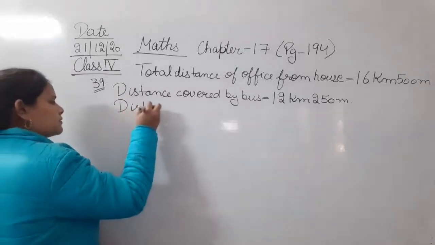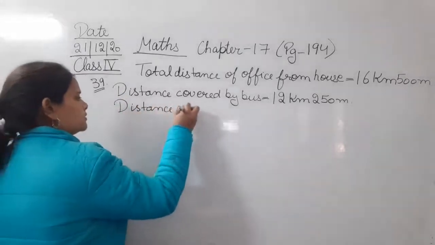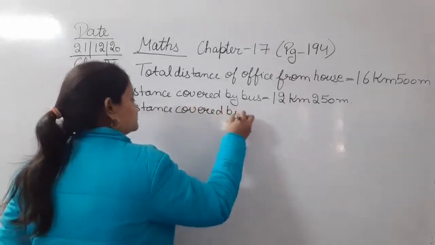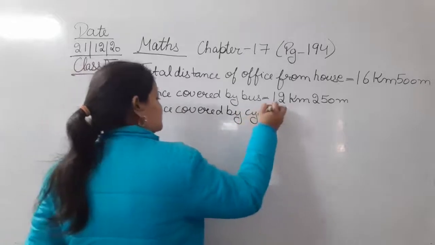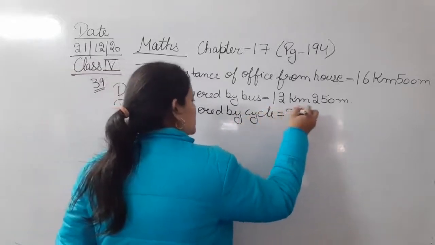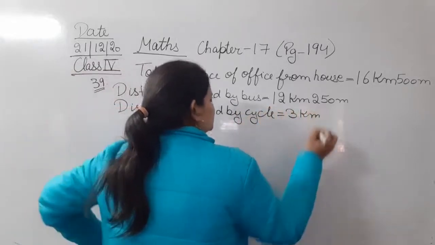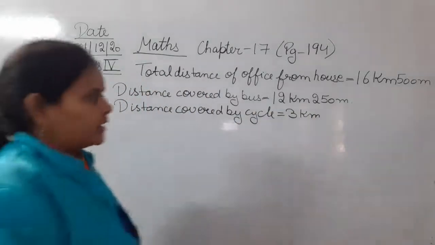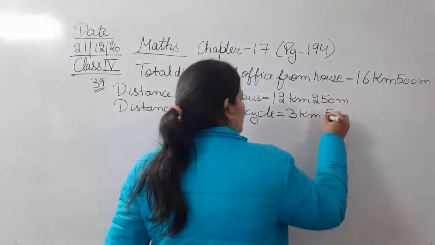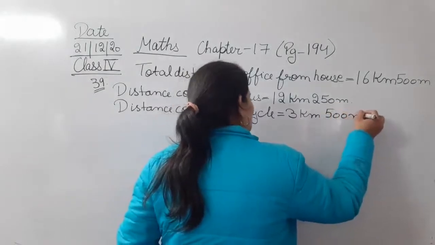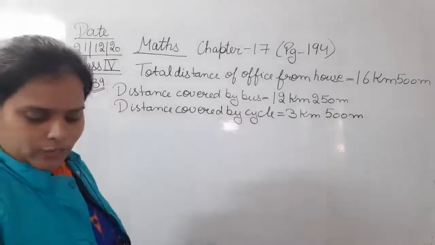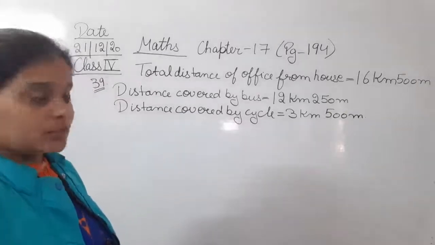Distance covered by cycle is 3 kilometer 500 meter. So this is the distance that she covers by cycle. Now we have to find the remaining distance she covers on foot.